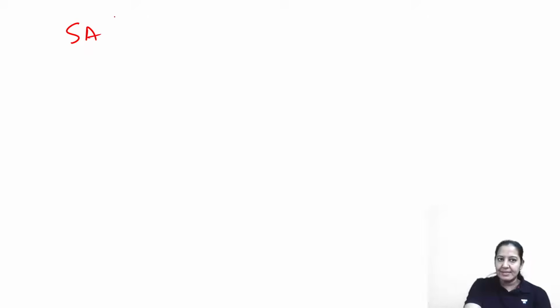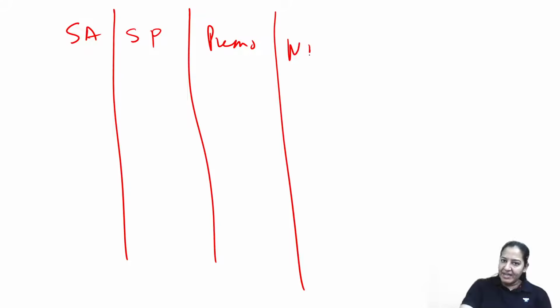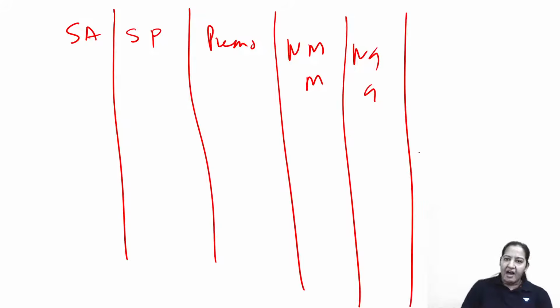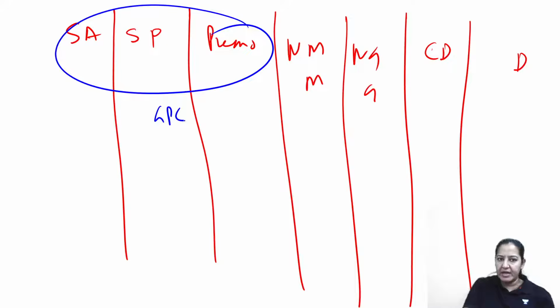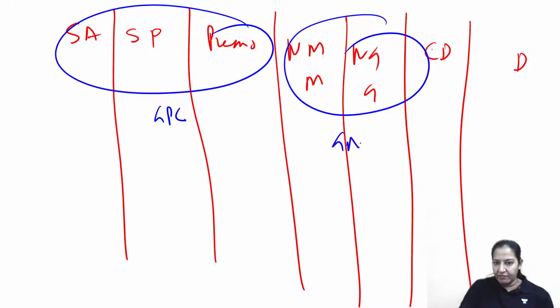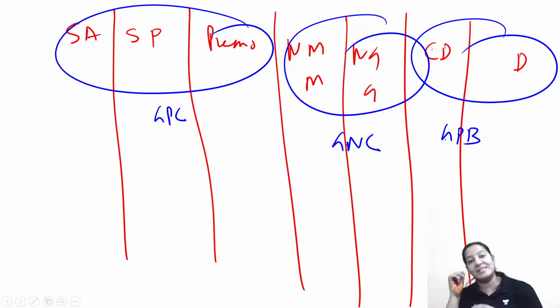Till now, from the morning, I have covered Staph aureus, Streptococcus pyogenes, Pneumococcus, Neisseria meningitidis, meningococcus, Neisseria gonorrhoeae, gonococcus, Corynebacterium diphtheriae, and diphtheroids. So basically, I have covered gram-positive cocci, gram-negative cocci, and gram-positive bacilli. Still gram-negative bacilli are remaining.